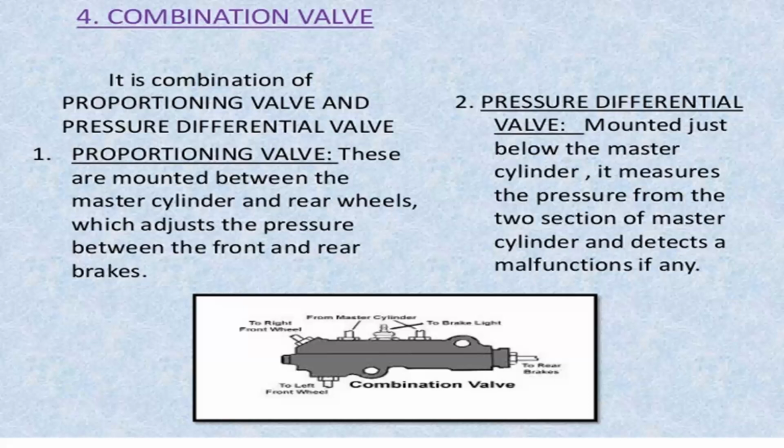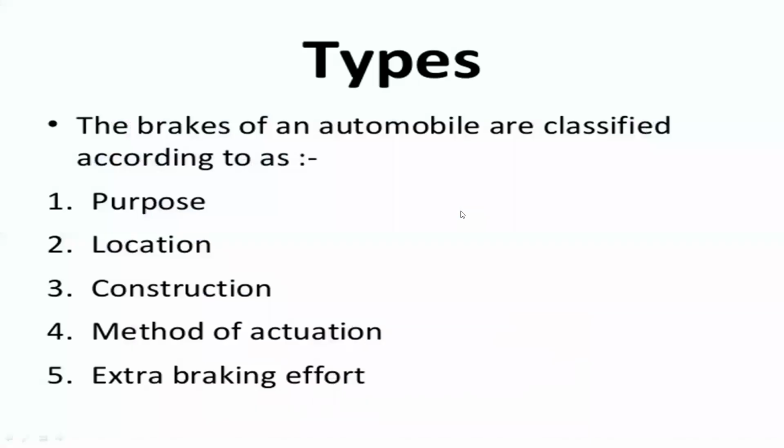It measures the pressure from the two sections of the master cylinder. If there are any defects, the pressure differential valve is set to the braking system. So that is the main purpose of the combination valve in the braking system.